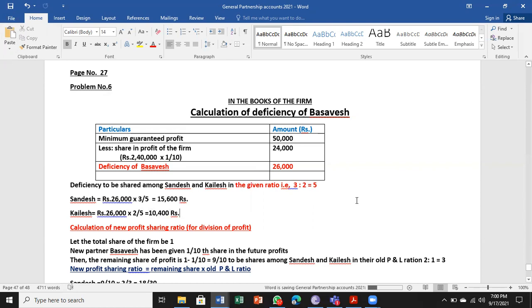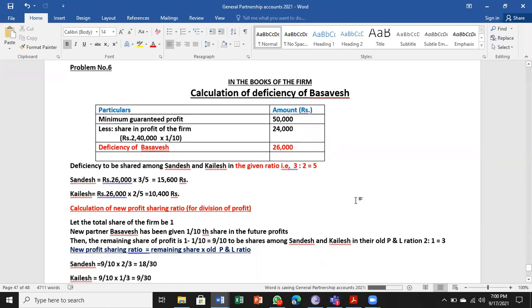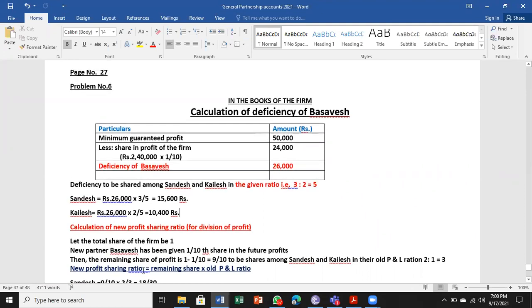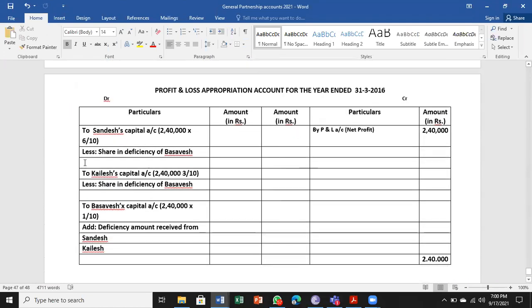So any questions you have, you can ask me. So two of them are sharing the deficiency now. So don't worry about the new ratio, I will tell you when to go for it. So now let us go for further working in the appropriation account.